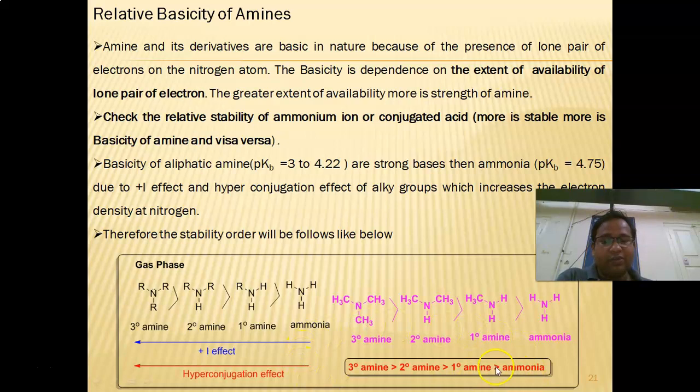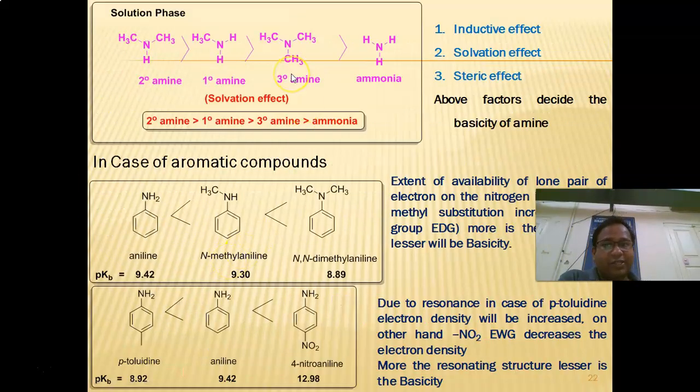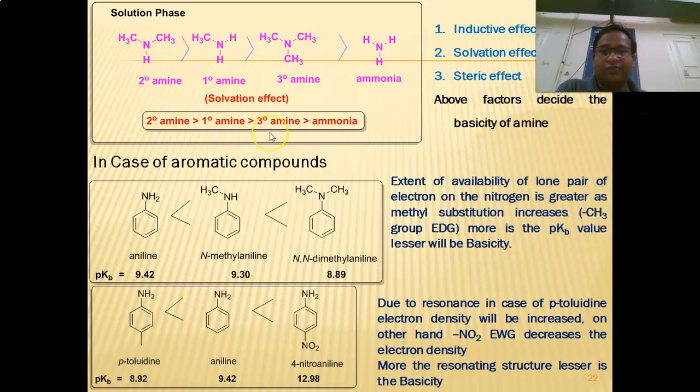This sequence happens in the case of the gaseous phase. If it is the same compound in the solution state, the order will be secondary amine, primary amine, tertiary amine, ammonia. So here the solvent effect plays the vital role in the basicity of the molecule.